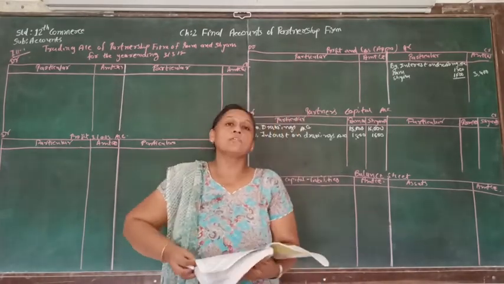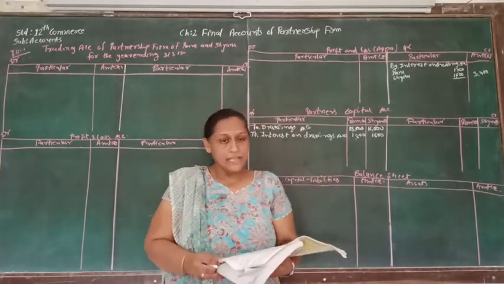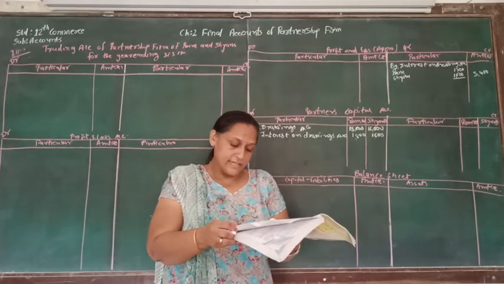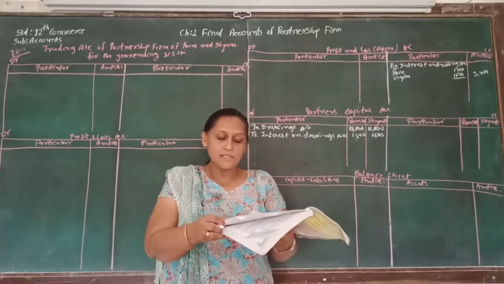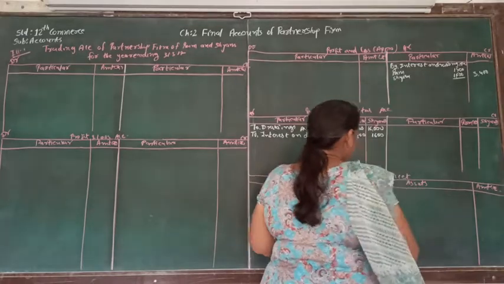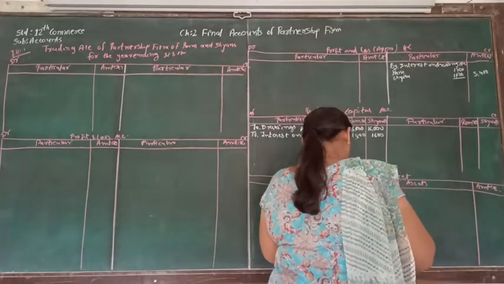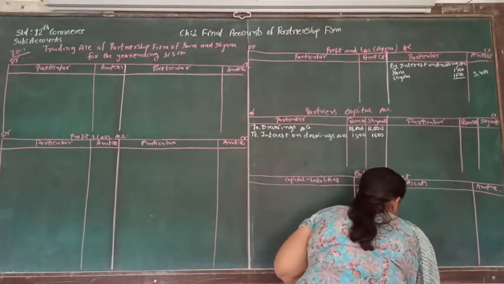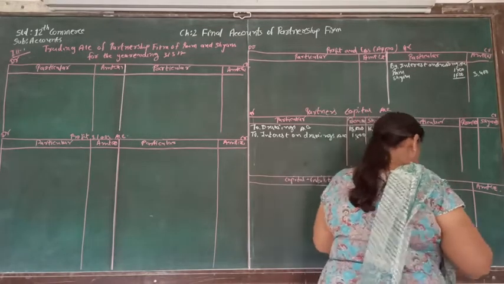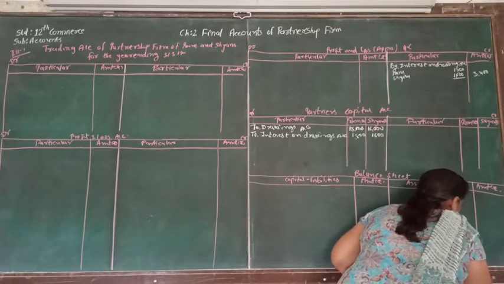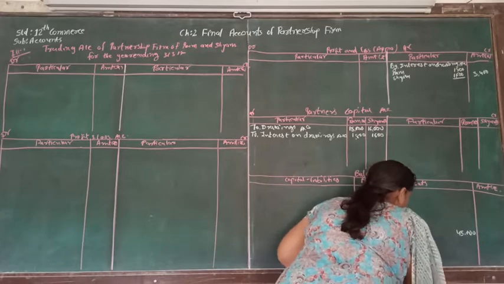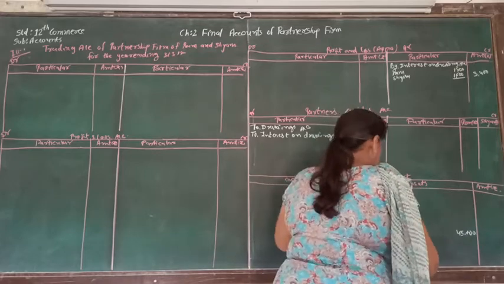Now let's talk about the other account, that is debtors account. Here adjustment number 4 is telling us to provide 5% bad debt reserve on debtors. So debtors are supposed to be written in the balance sheet, and then we are going to provide the bad debt reserve. So here we will write debtors, that is 45,000, and then we calculate bad debt reserve on debtors at 5%.